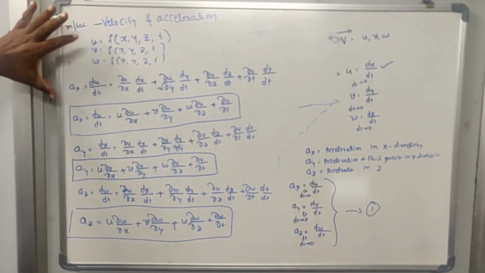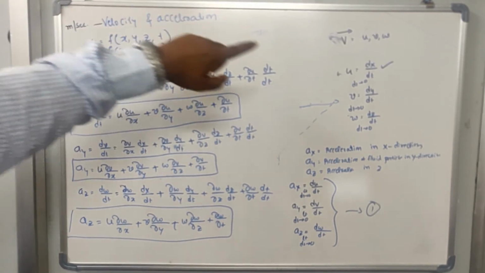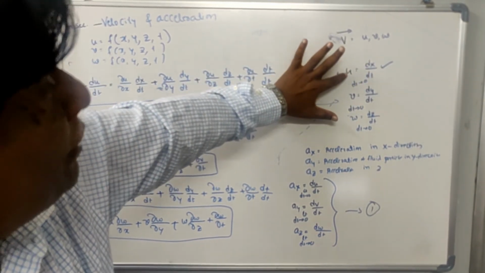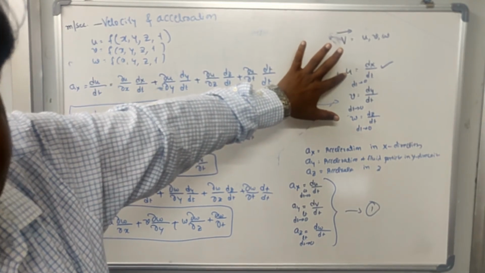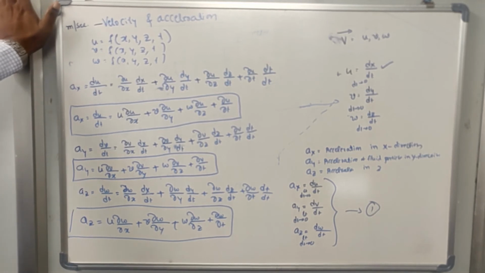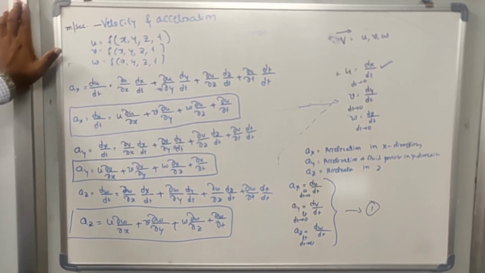Okay, so in the analysis of velocity, or in the calculation of velocity, that is dx by dt, we are not considering the external force which is causing this velocity in the x direction. So without considering the external force which is causing the motion of the fluid, the study of geometry, that is nothing but the study of various components, that is velocity, acceleration, etc., that is known as the kinematics of fluid flow.